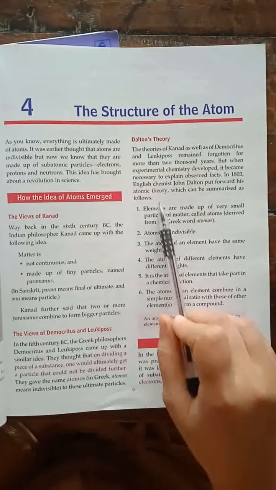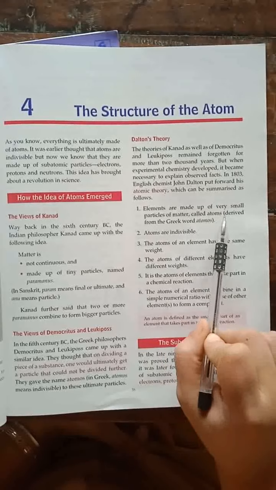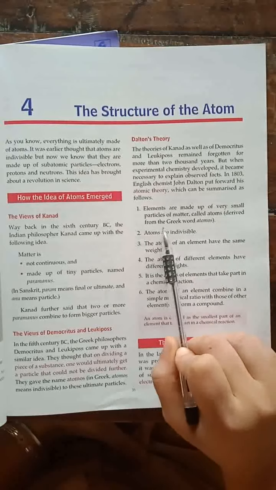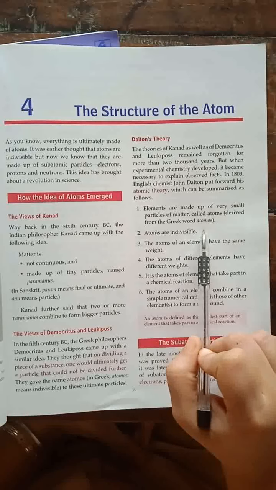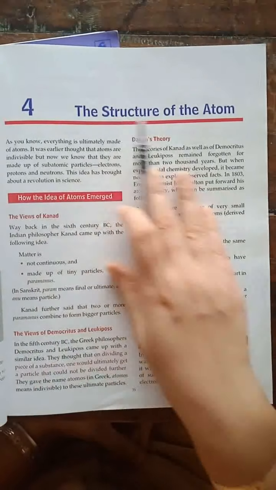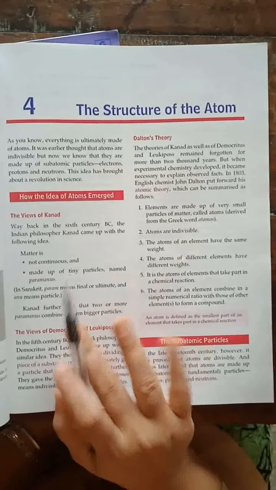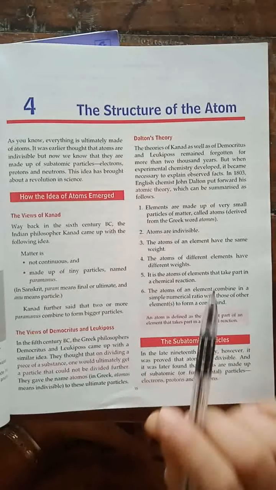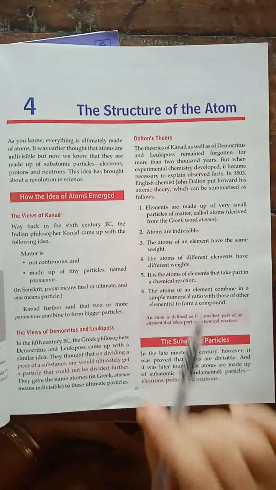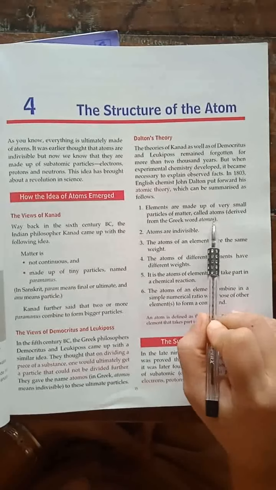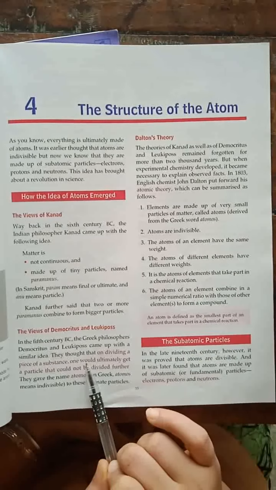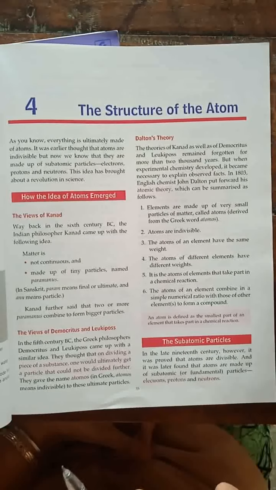So what were the points in the atomic theory? First one was, elements are made up of very small particles of matter called atoms, derived from the Greek word atomos. So the first point was, all the elements in the universe, all the substances, all the matter, are made up of very tiny particles of matter, and they are called atoms. And he derived this word atom from the Greek word atomos, which meant indivisible.